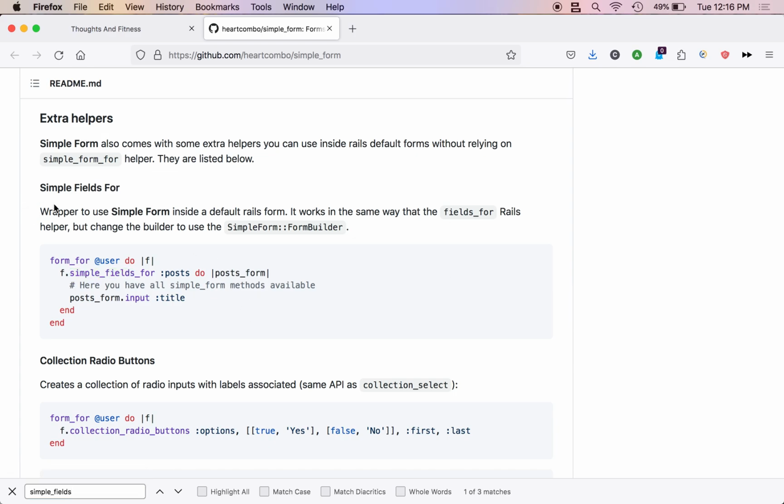All right, so this is the first helper. A wrapper used to use simple form inside of a default Rails form. So it's a lot like the fields for Rails helper, which I actually never use, but it's for accepting nested attributes basically.